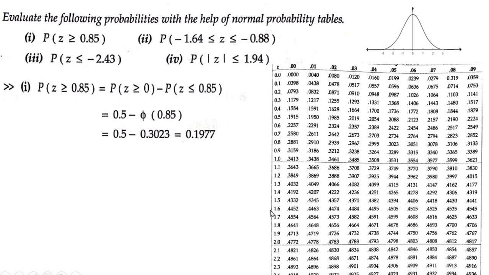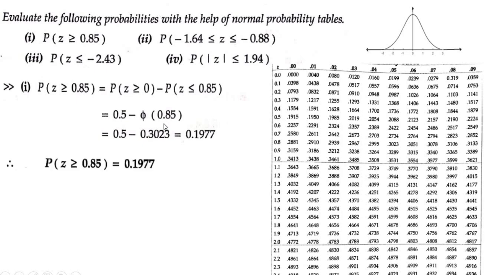So use your table and find the value of 0.85. This is 0.8 plus 0.05, so it is 0.3023. So subtract 0.3023 from 0.5. So that is equal to 0.1977. We'll move on to the next one now.